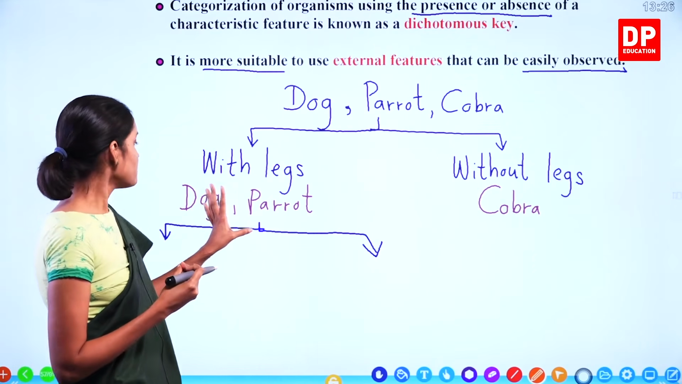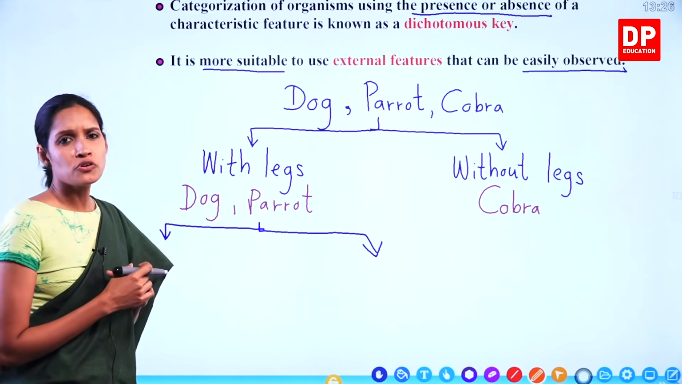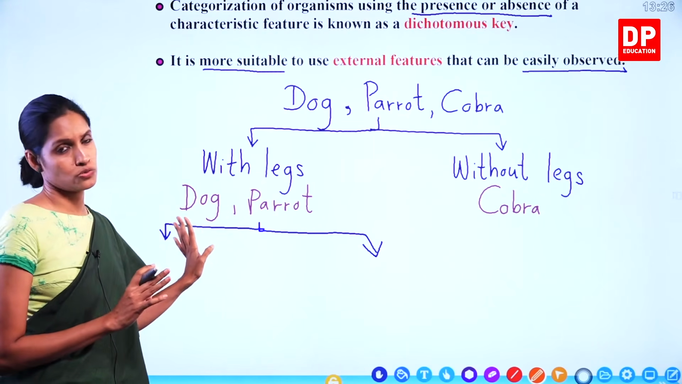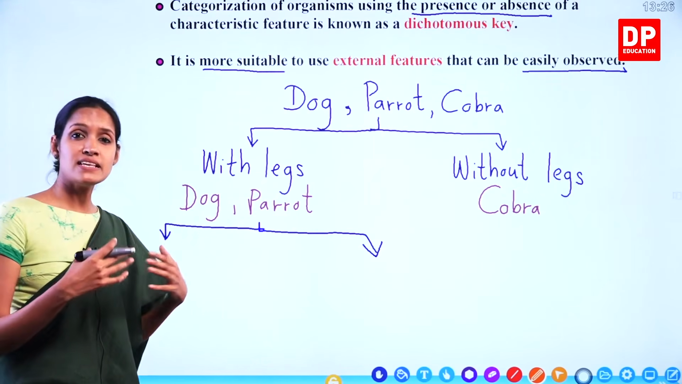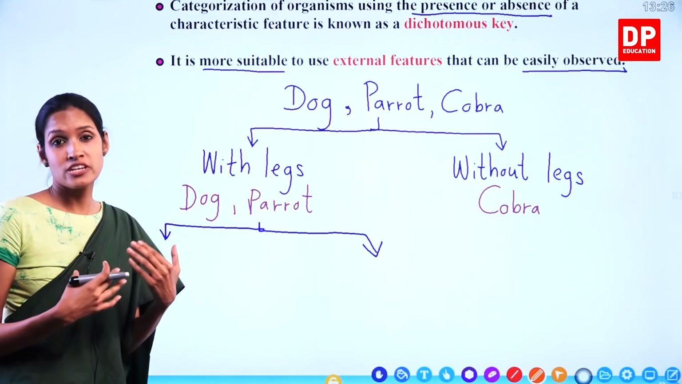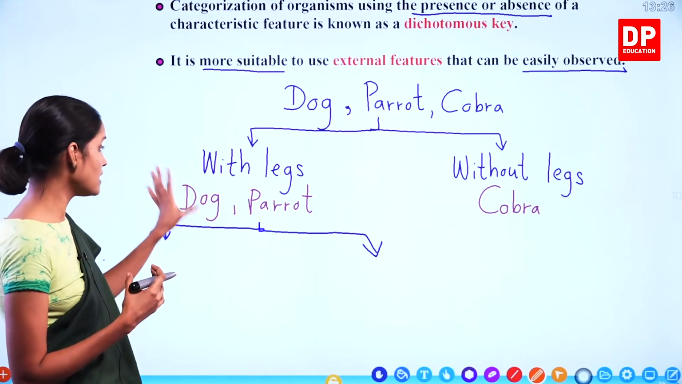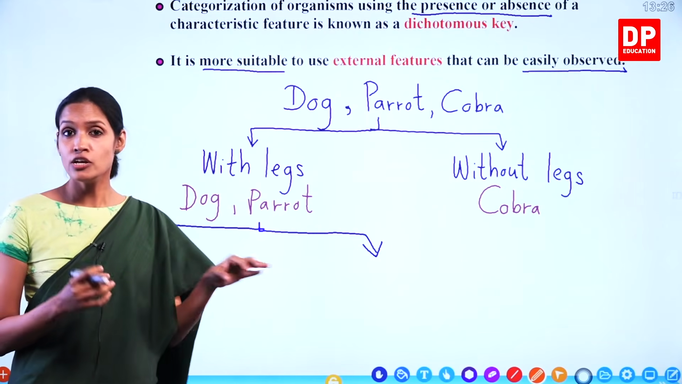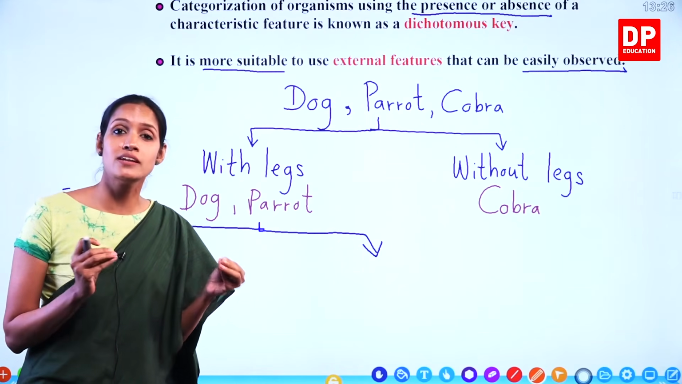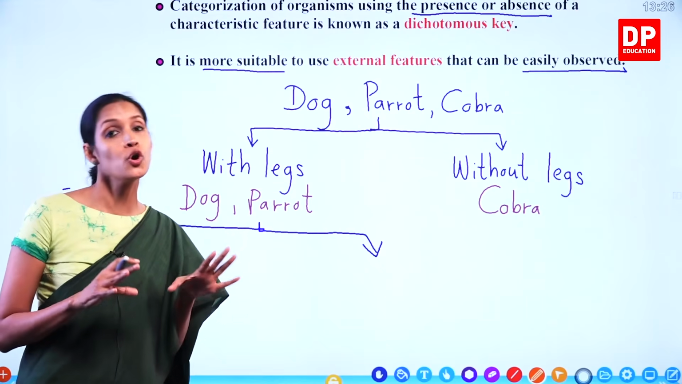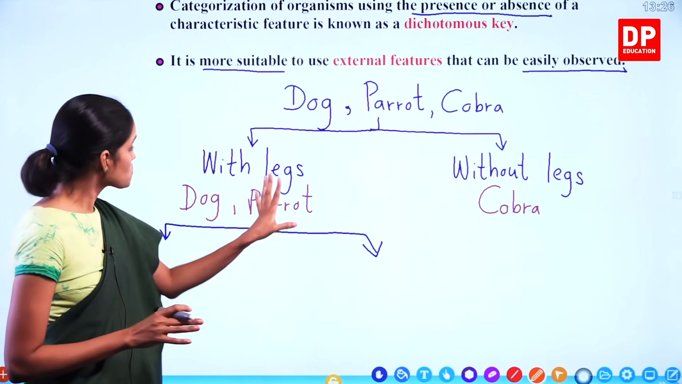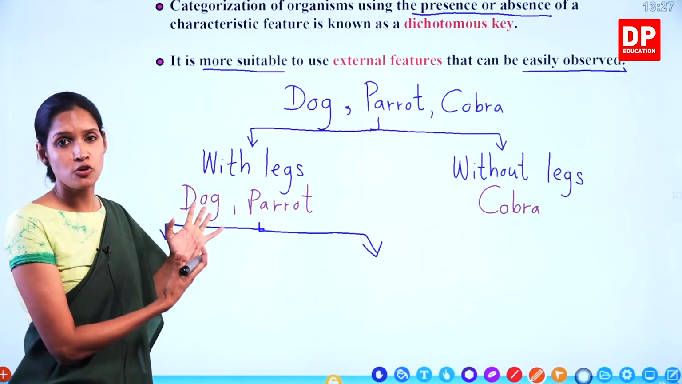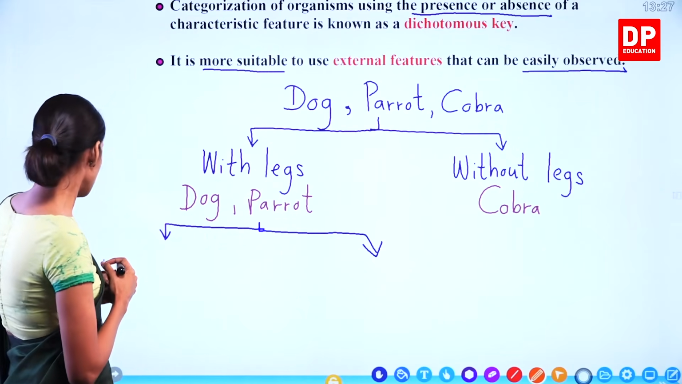For example, now dog and parrot, if you write this one is herbivore and this one is omnivore, is it correct? No, you can't do that, because that is based on the type of food they eat. We can divide it that way, but we can't use it here, because by looking at the animal, you can't decide whether that animal is a herbivore, carnivore, omnivore. Understand? So there are so many external features that we can observe. We can take one of them.